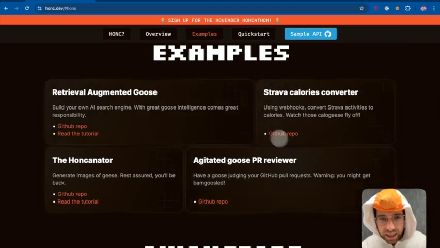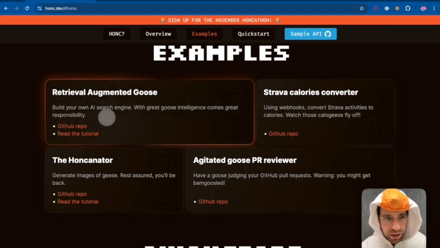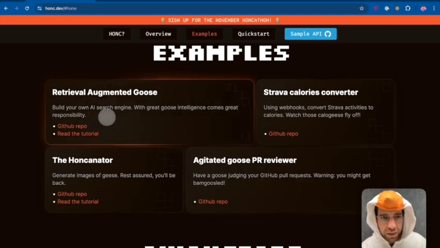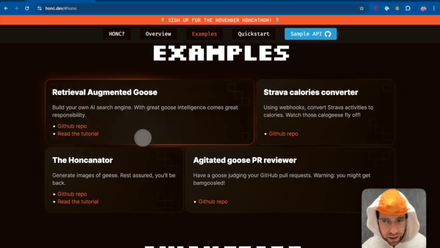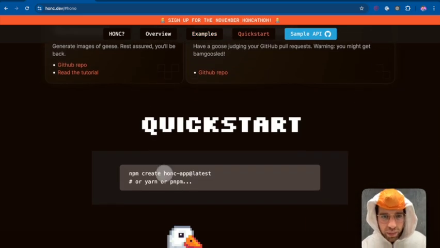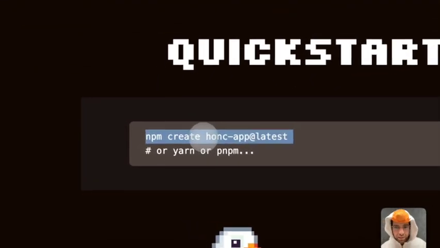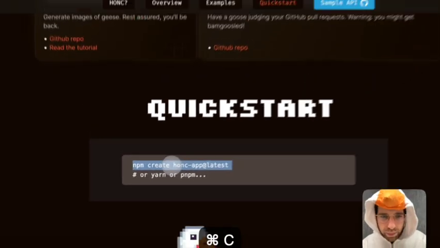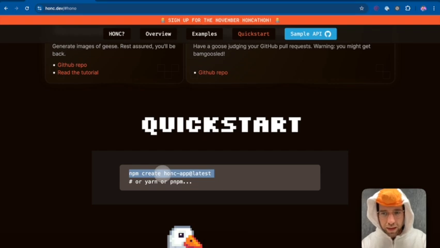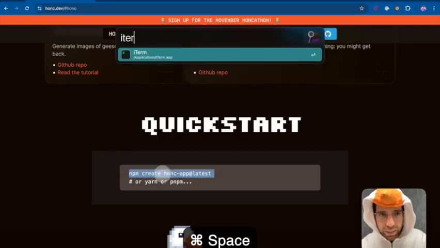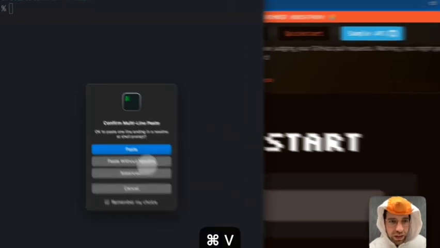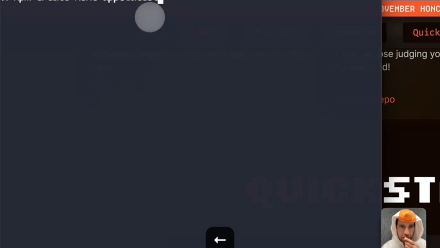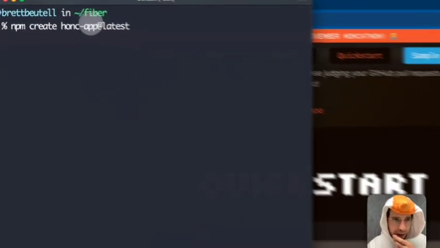So we have some example apps right here. There actually is one called Retrieval Augmented Goose, which would be helpful for us. So I might look at that for reference code at a certain point in time. But what I'd really like to do is just get some code scaffolded. A honk app scaffold. I want to scaffold my honk app. So I'm going to paste this into my terminal. This is just an npm create honk app right here.